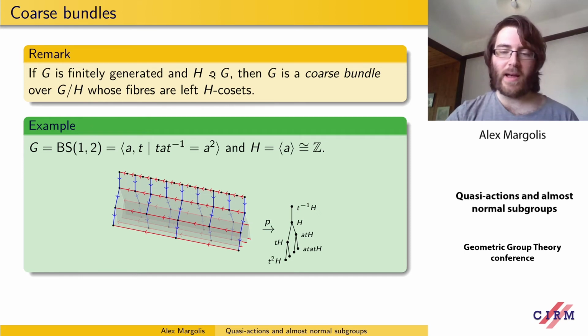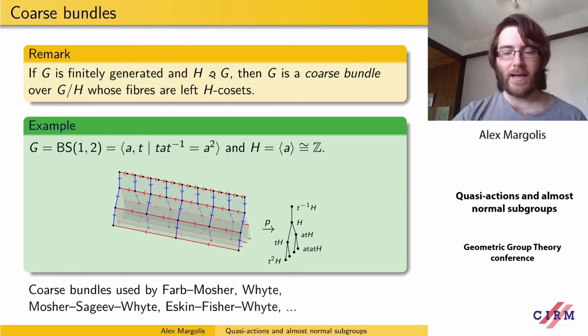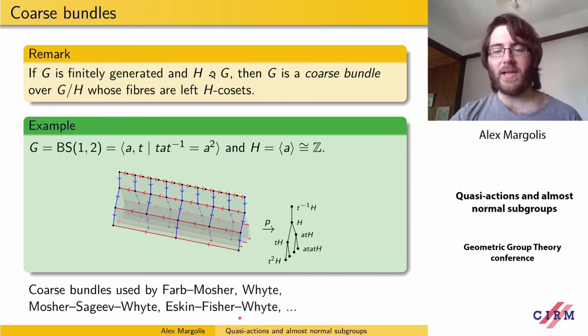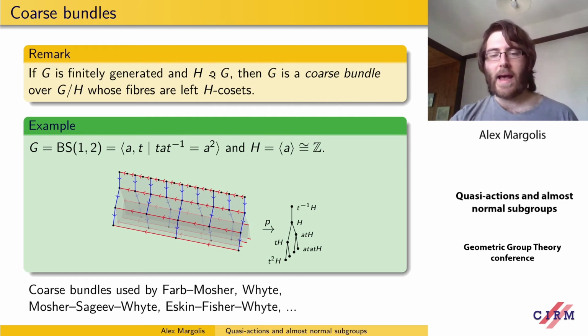And this coarse bundle terminology has been used in lots of important QI rigidity results, for instance, by Farb-Mosher, by White, by Mosher-Sageev-White, and Eskin-Fisher-Whyte. And it's an important tool. And just having this almost normal subgroup gives you this structure.